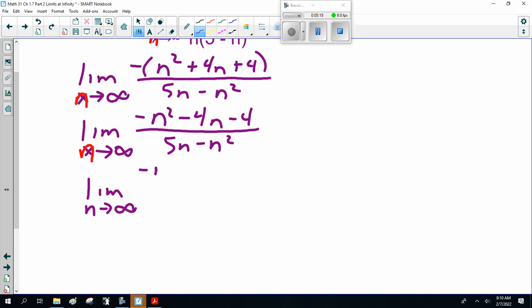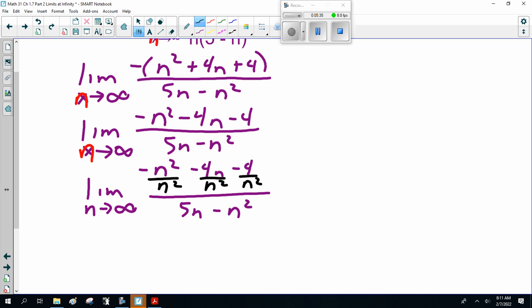So let me see. That becomes minus 1. That becomes 0.